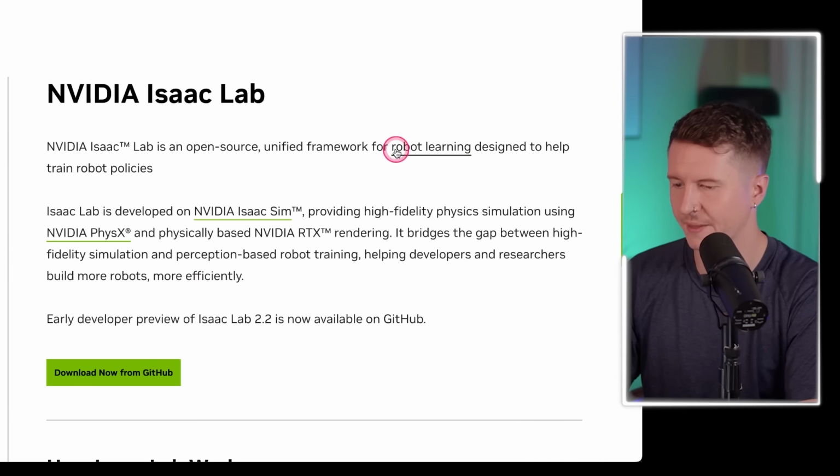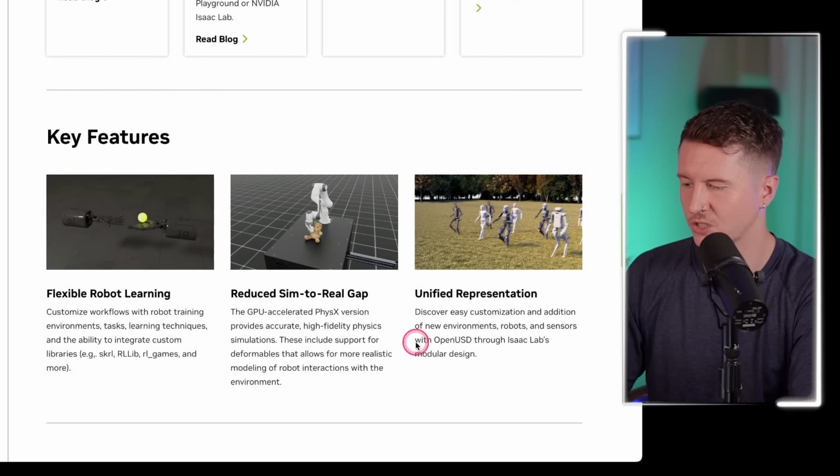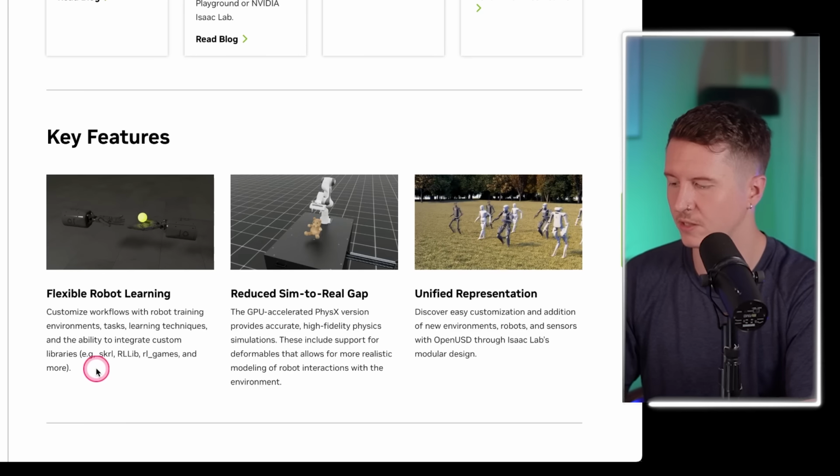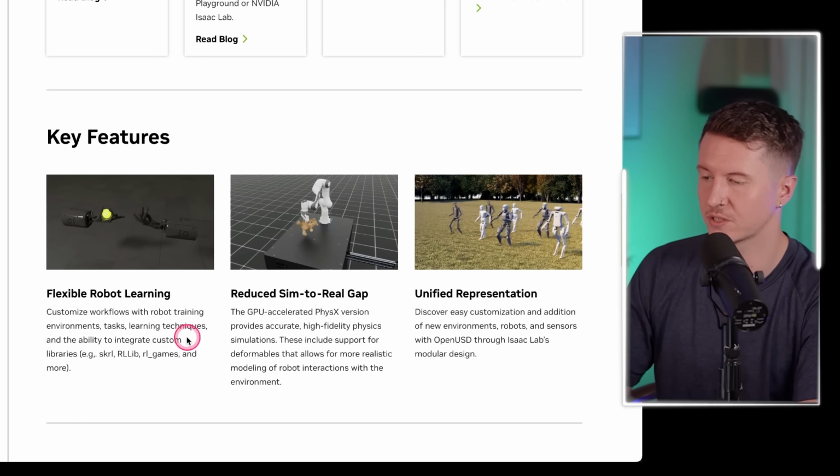So one of the most important use cases for this is simulating how robots can interact in the real world. So imagine you have a robot entity, and here it is in reality. How does it understand what to do and how to navigate this world? Well, what it needs is a 3D real-world model so it can understand what to do in this reality. And this one is called Isaac Lab, and they say it's designed to help train robot policies. And you can see here exactly how it's trying to approach these problems. It's looking to understand complex environments and actions so that it can train robots to handle these.